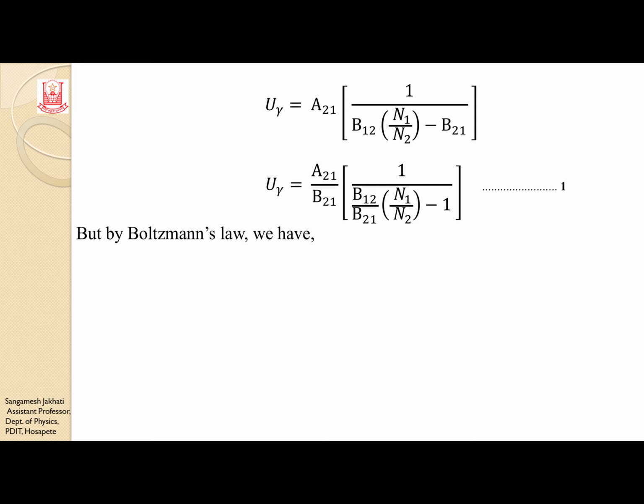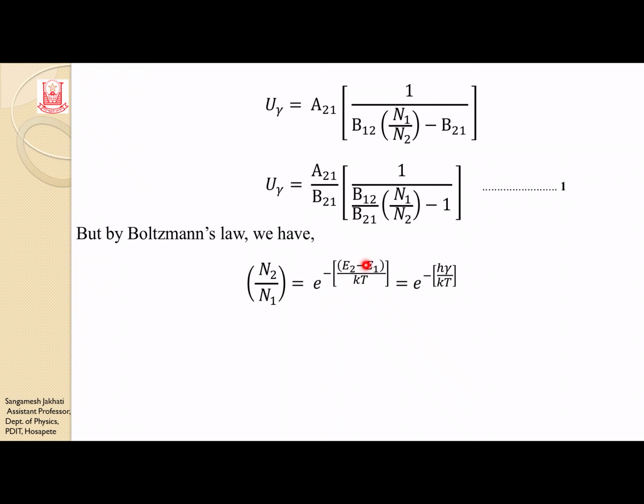By Boltzmann's law we have N2 by N1. N2 represents the number of particles present in the higher energy state, and N1 represents the number of particles in the lower energy state. The ratio of N2 to N1 is e to the power minus (E2 minus E1) by kT.